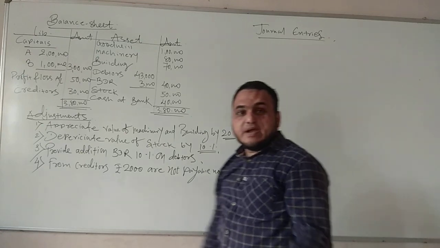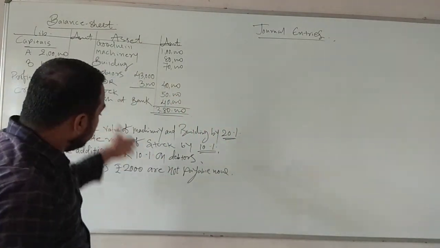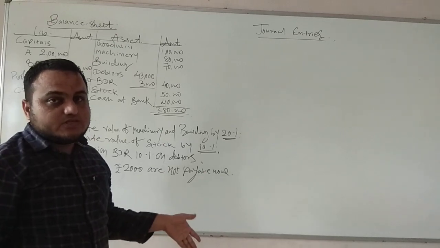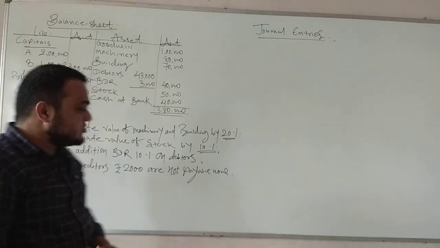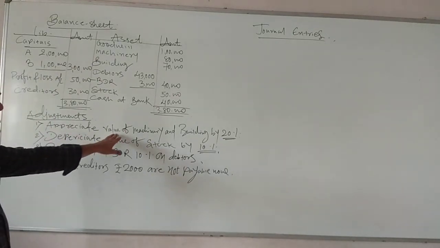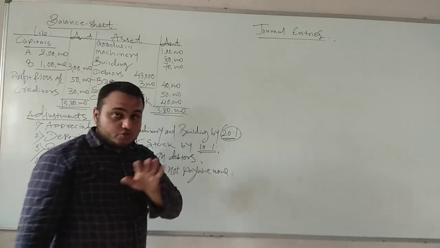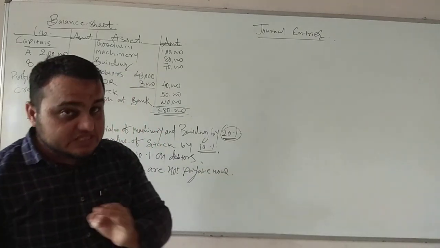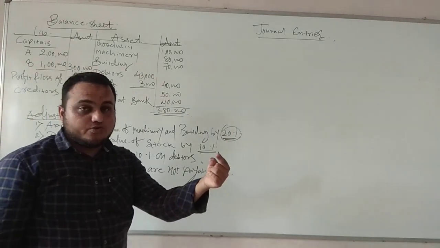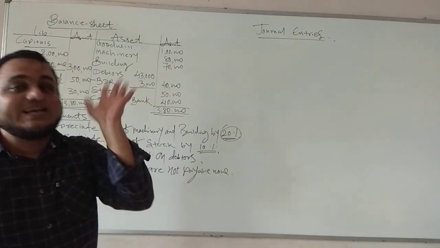Now journal entries, basically simple way I would like to teach you. First you go for adjustment. Journal entries of all the adjustments and then go for the balance sheet. So first adjustment, appreciate value of machinery and building by 20%. Now listen students, appreciate the asset, that means it's a profit for the business. And last time I told you, when there is a profit in the business, revaluation account will be credited.